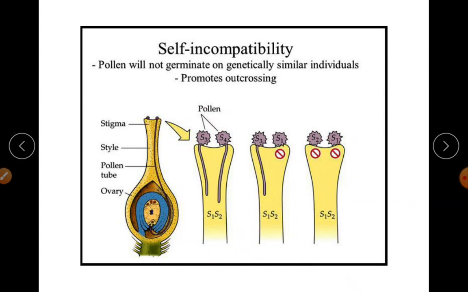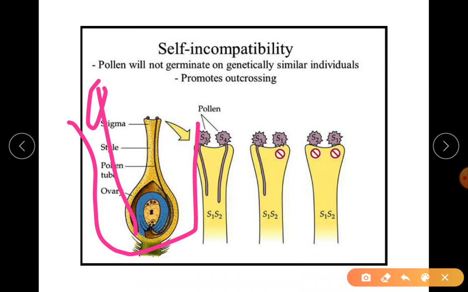Now look at the second example here. There are two pollen grains. One is a pollen of the right type, the other is of the wrong type. So the wrong type becomes incompatible. Imagine this pollen is of the same flower. Imagine this is the flower, this is the anther, and it produces pollen grains and deposits them on the stigma.